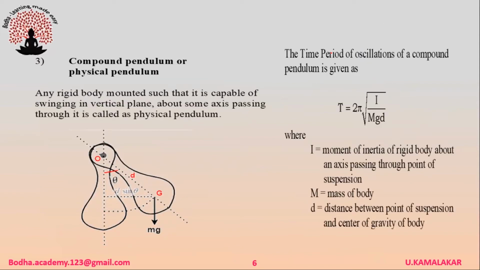Compound pendulum. It is also called a physical pendulum. Any rigid body mounted such that it is capable of swinging in a vertical plane about some axis passing through it is called a physical pendulum. The time period of oscillations of a compound pendulum or physical pendulum is given as T = 2π √(I/mgd), where I is the moment of inertia of the rigid body about an axis passing through the point of suspension, m is the mass of the body, and d is the distance between the point of suspension and the center of gravity of the body.